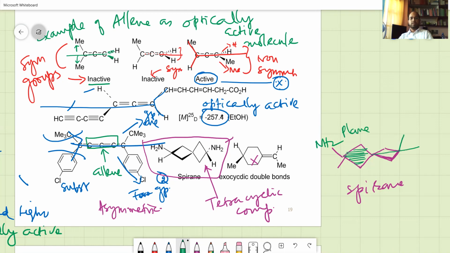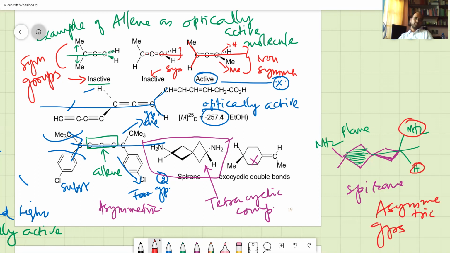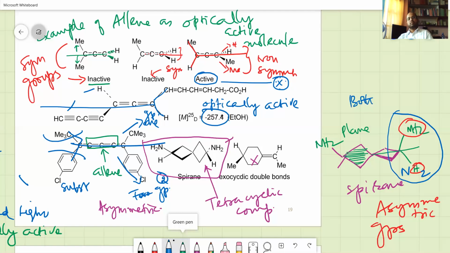Left side you have NH2, right side you have H. Okay, this NH2 and H are not symmetric. In the place of H, if you have NH2, then both are symmetric. Therefore, optically inactive.